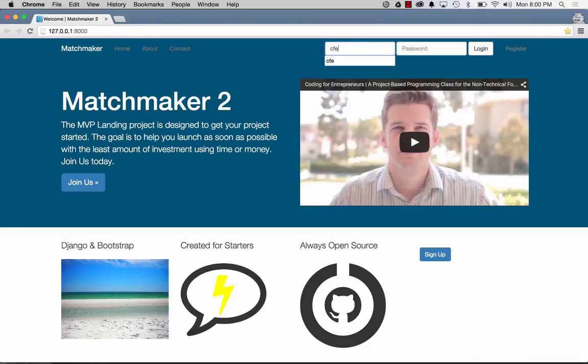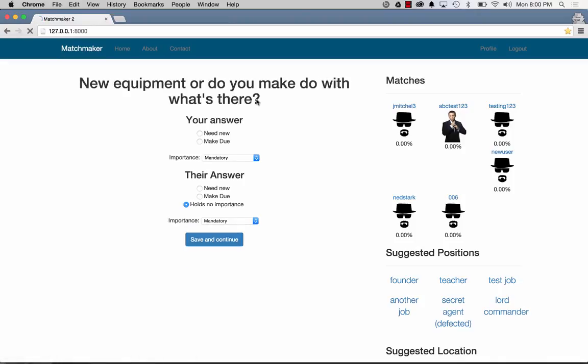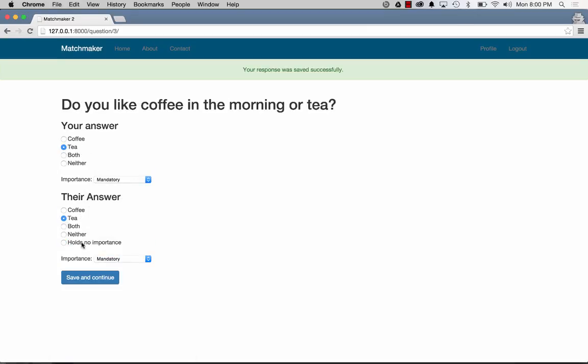So if I log in, and I'm just going to log in as a brand new user, I see that right away I'm prompted with questions. Now these questions are random, so if I refresh it, it actually gives me different questions. What these questions do is help make these match percentages better or different. So if I go ahead and answer some of these questions, change the importance level, and do all sorts of things here.